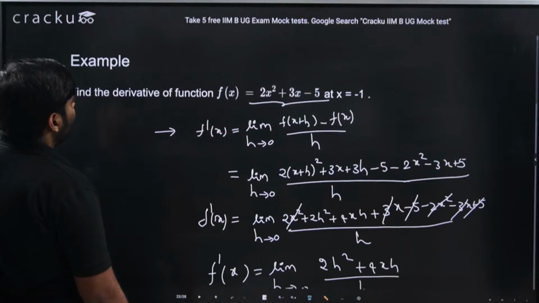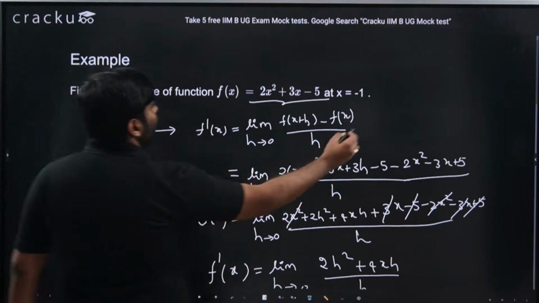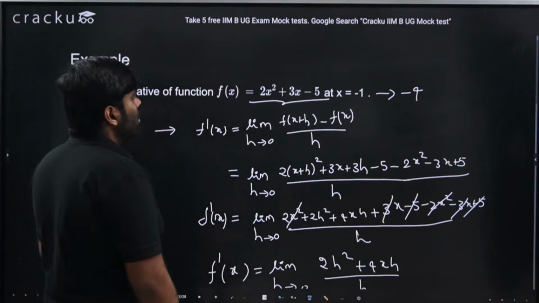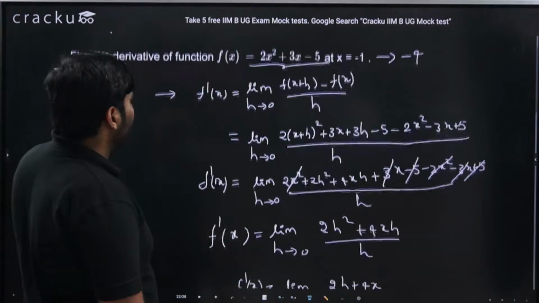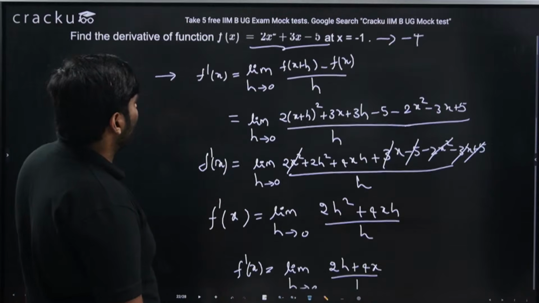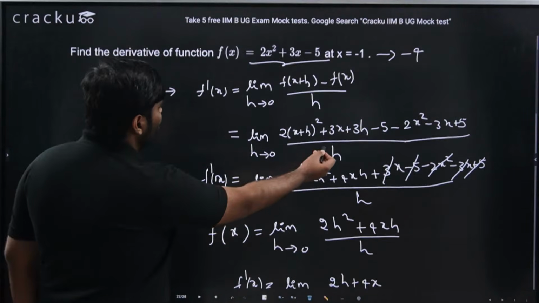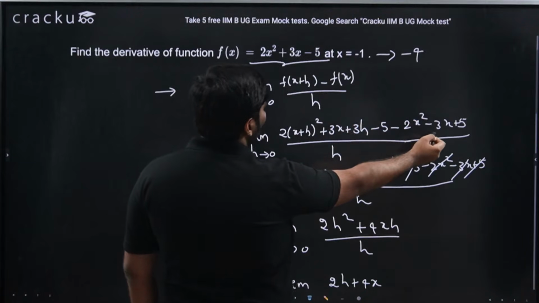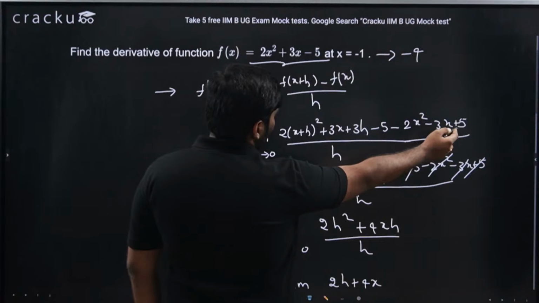So where should we be going? Should be getting this value to be minus 4x plus 3, right? F of x plus h minus f of x by h: 2 into x plus h whole square plus 3 into x plus h minus 5 minus 2x square minus 3x plus 5.